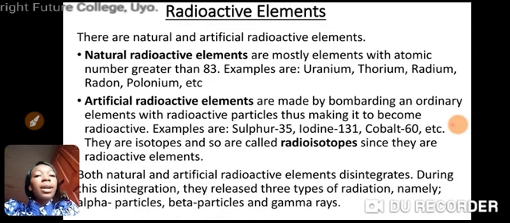Both natural and artificial radioactive elements disintegrate. Both of them do what? Break apart. During this disintegration, they release three types of radiation. Three types of radiation, and they are alpha particles, beta particles, and gamma rays.